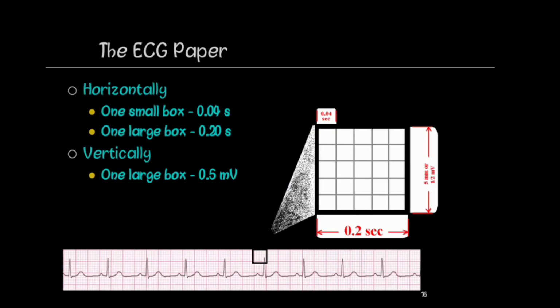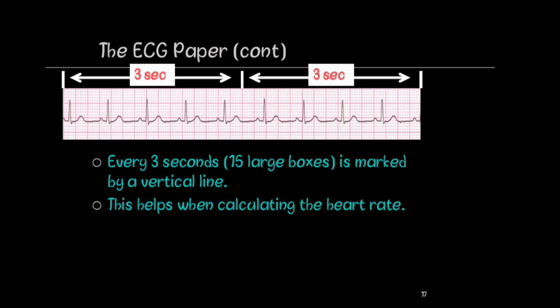The ECG paper speed is ordinarily 25 mm per second. As a result, each 1 mm, that is a small horizontal box, corresponds to 0.04 seconds or 40 milliseconds, with the heavier lines forming large boxes that include 5 small boxes and hence represent 0.20 second or 200 millisecond intervals. Every 3 seconds, that is 15 large boxes, is marked by a vertical line. This helps when calculating the heart rate.